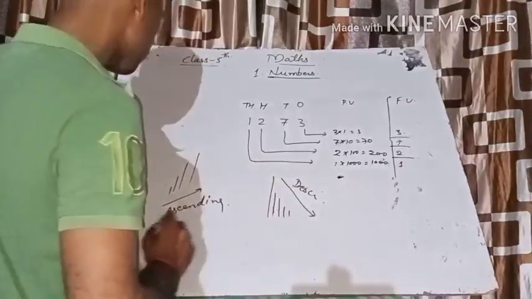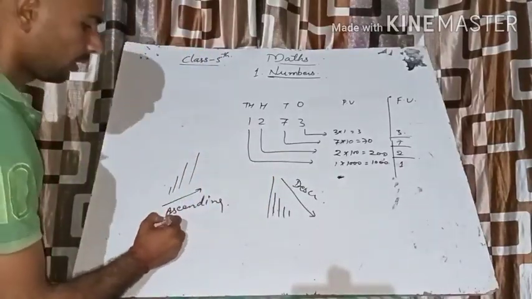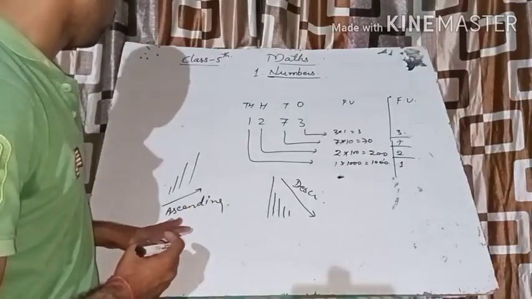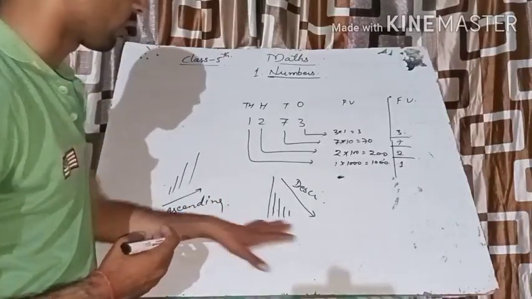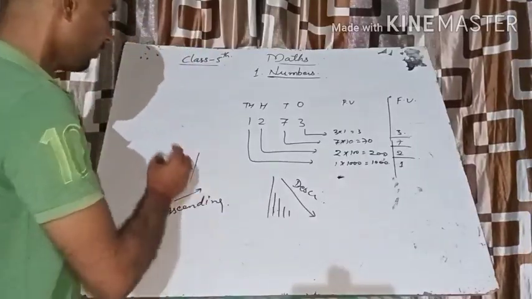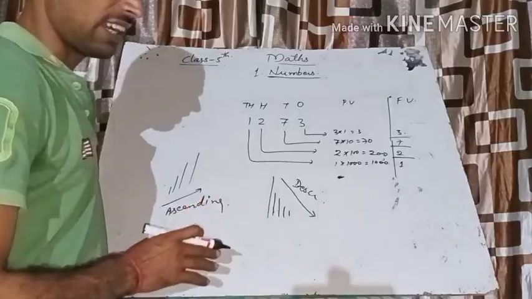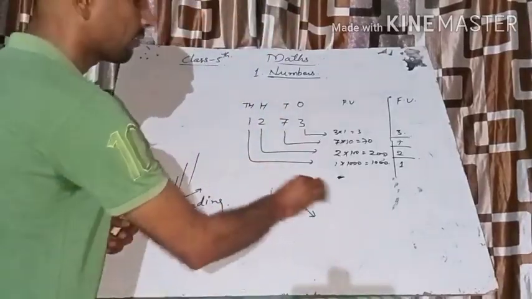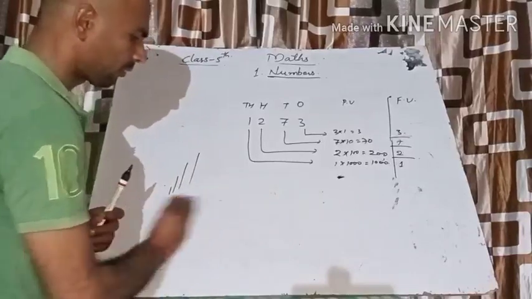Sometimes you can also say increasing order or decreasing order. I hope you can easily arrange numbers in ascending as well as descending order. Next is the comparing of numbers.